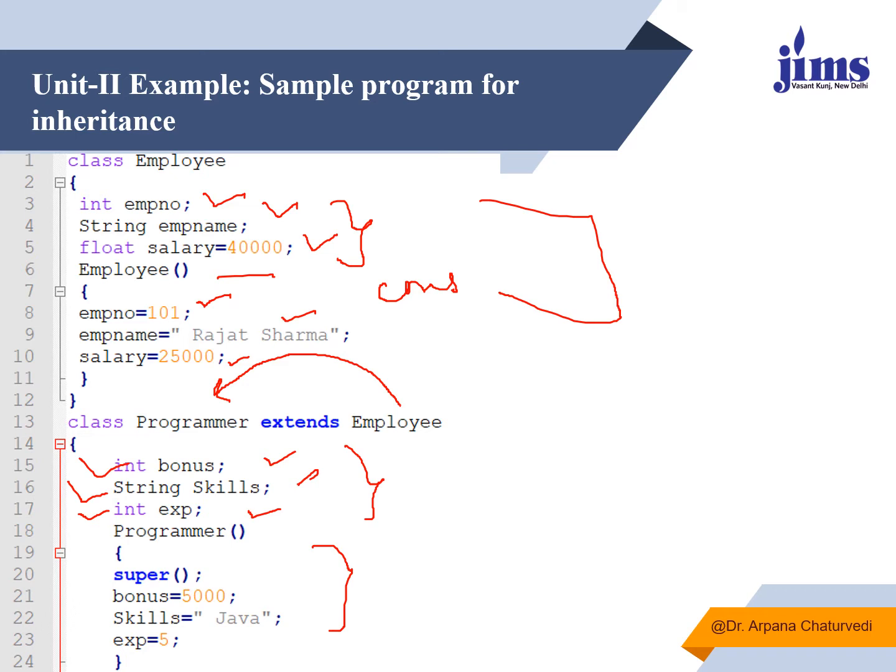So how will this child class initialize the data members of the parent class? We use super. When we say super and we are not passing any argument to it, it is simply a super call. What it will do is first call its parent's constructor, and then here I have initialized the values of the data members of the Programmer class only.